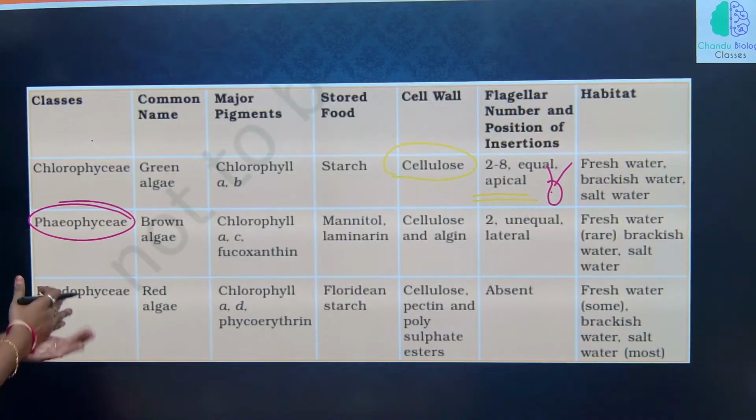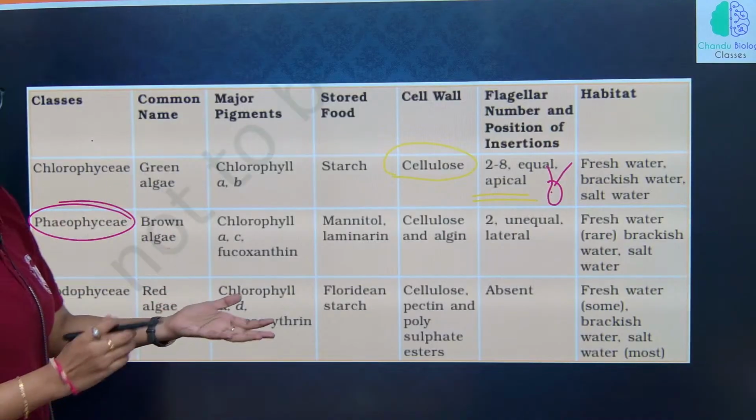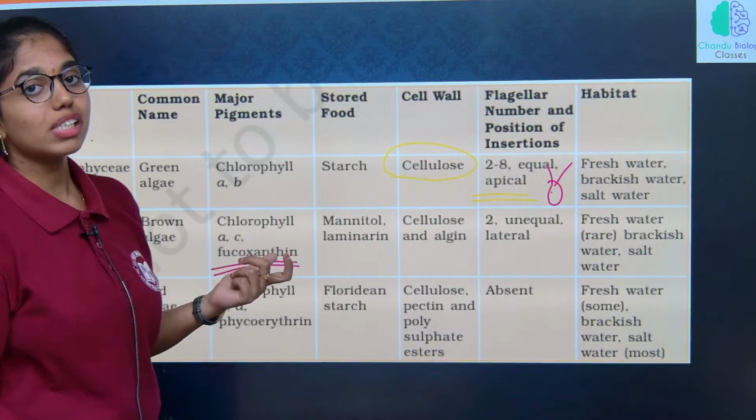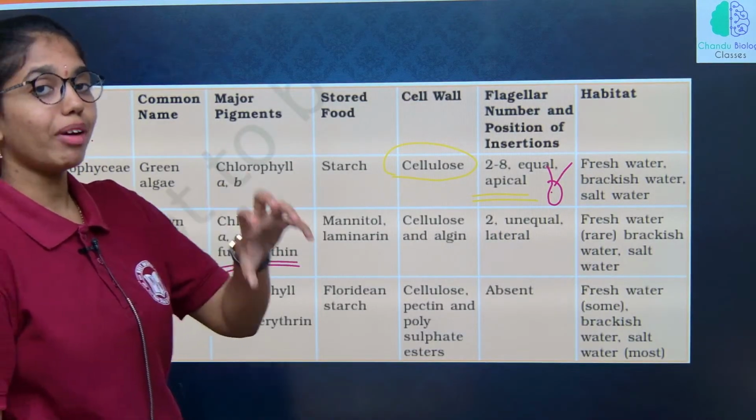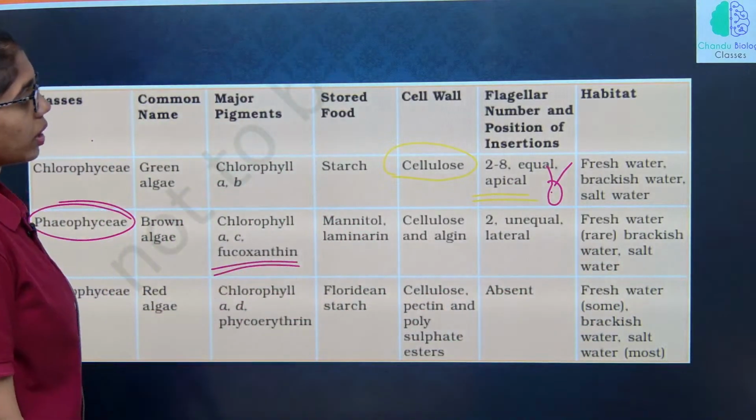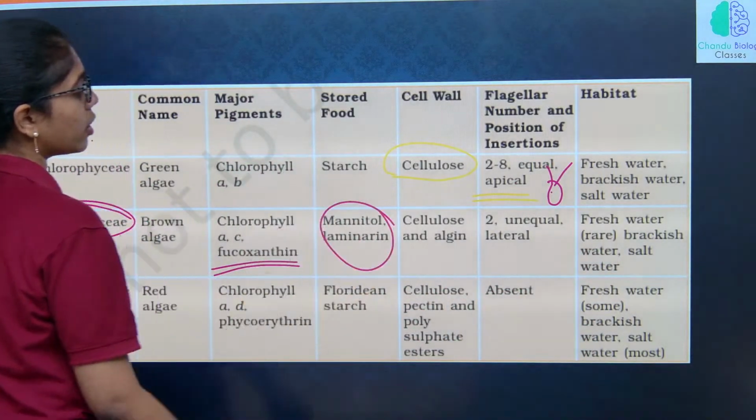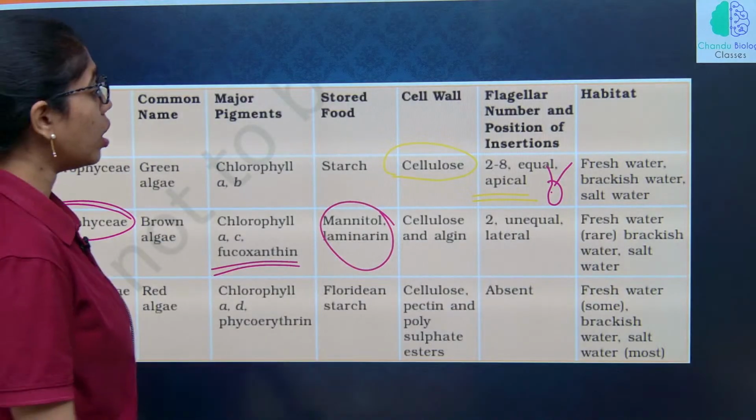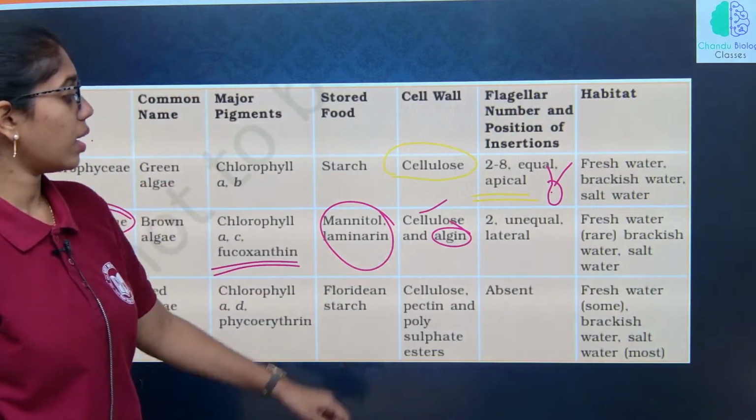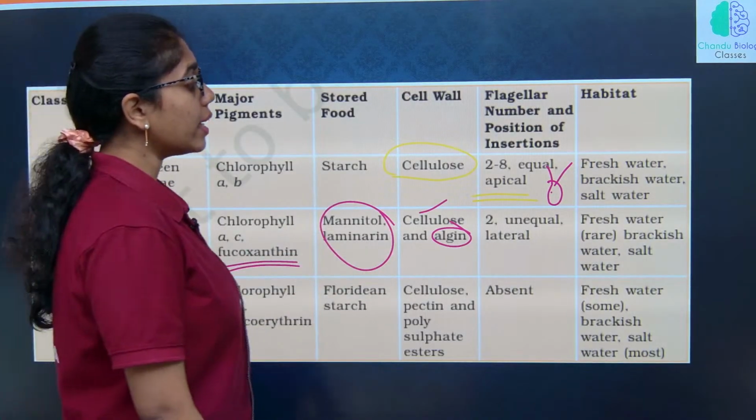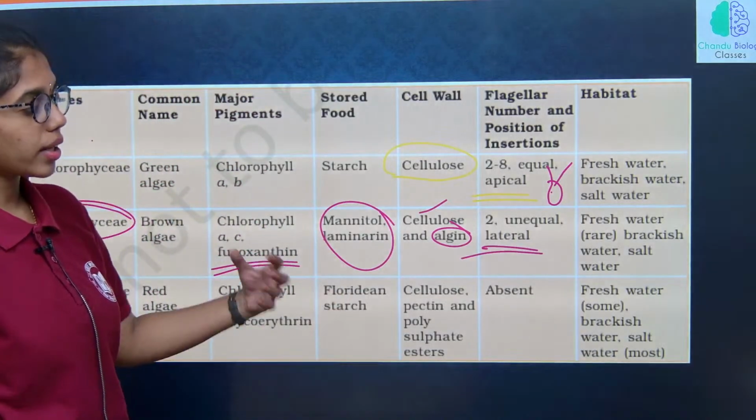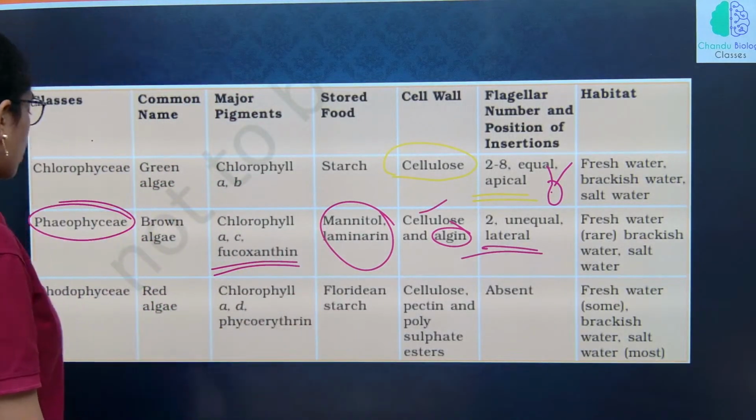Phaeophycean members, brown algae. Pigmentation is chlorophyll A, C and fucoxanthin. Fucoxanthin gives many shades from olive green to various shades of brown. Stored food material is mannitol and laminarin. The cell wall has cellulose, and the hydrocolloid over the cellulosic cell wall is algin. Here it has 2 unequal lateral flagella. Habitat is fresh water, brackish water and salt water.